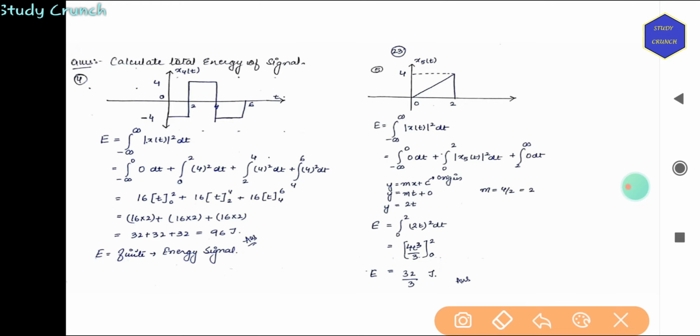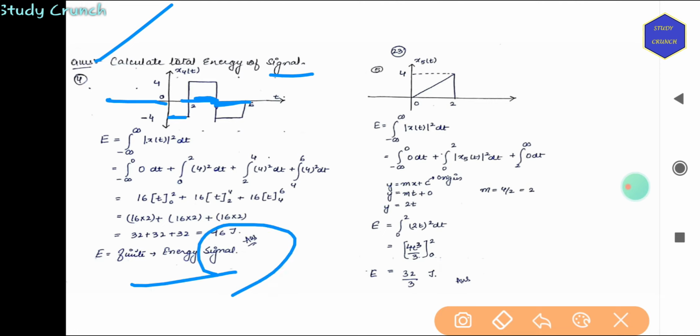Let's have a look at this example. Calculate the total energy of the signal. So we have a signal. Now to calculate this energy, we know we have to integrate it, right? So from minus infinity to 0, it is 0. Then from 0 to 2 it is minus 4, so minus 4 whole square. Then from 2 to 4 it is 4 square. So the answer will be 96 joules on solving the problem. So E is finite.